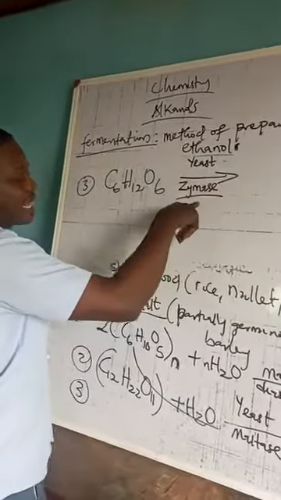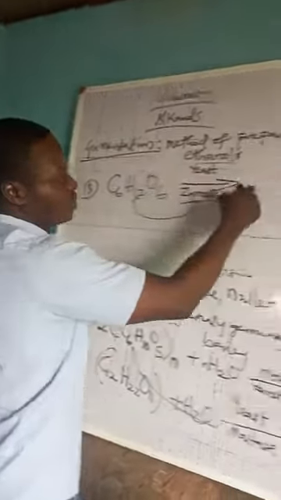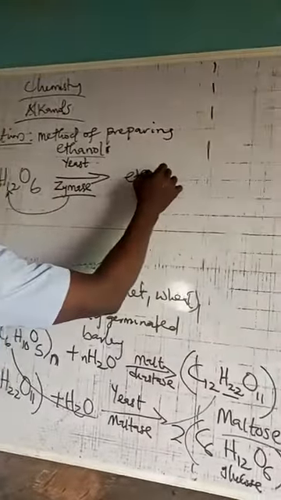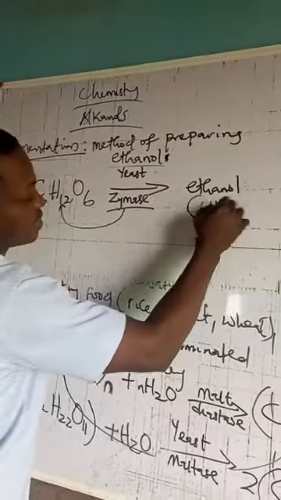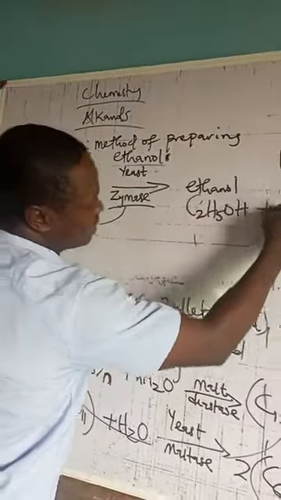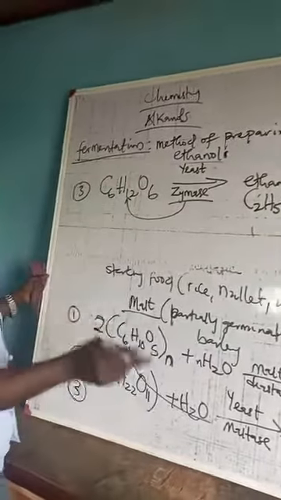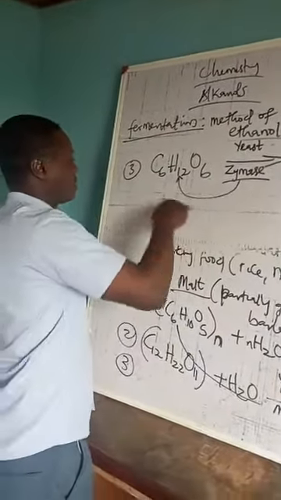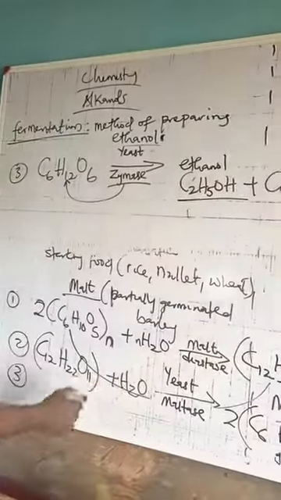This zymase is still an enzyme which acts on your glucose to give you 2 products, ethanol as C2H5OH and carbon dioxide, which is the gas. So this will be given off as a byproduct. So the zymase is what converts the glucose finally to ethanol, the product you are looking for.